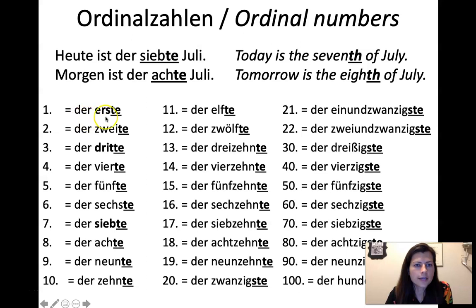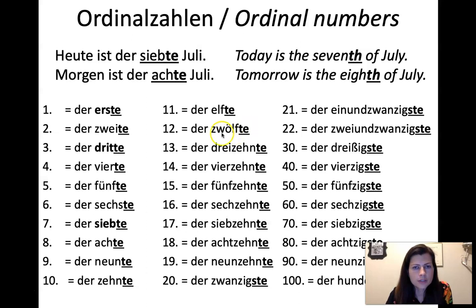So, der erste is the first, right? So, der erste, der zweite, der dritte, der vierte, der fünfte, der sechste, der siebte, der achte, der neunte, der zehnte, der elfte, der zwölfte.